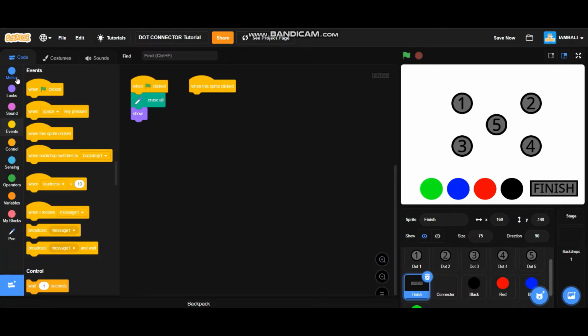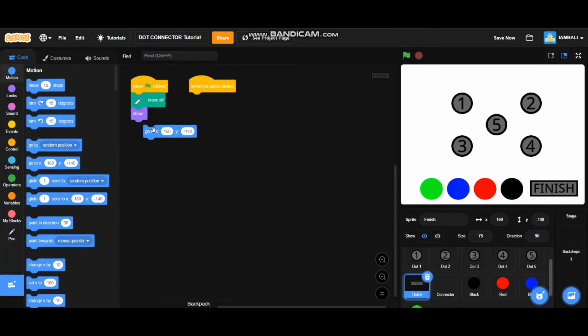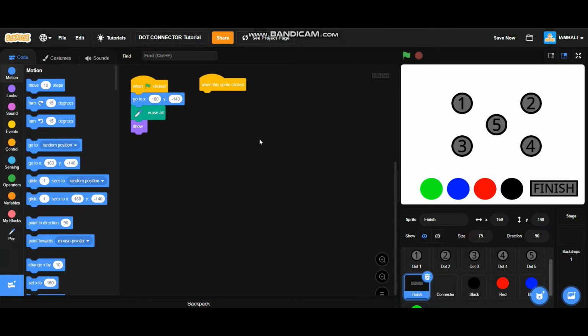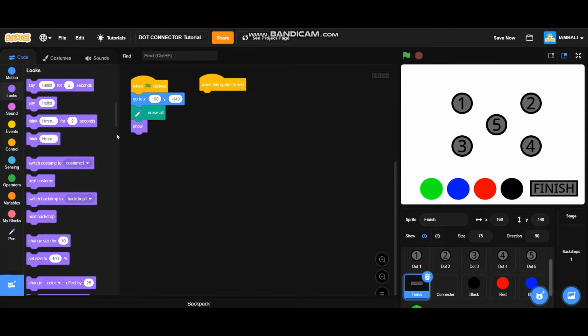Oh yeah, don't forget to add a position block. For the finish button, it will go to x 160 and y negative 140. And when the sprite is clicked, it will hide.